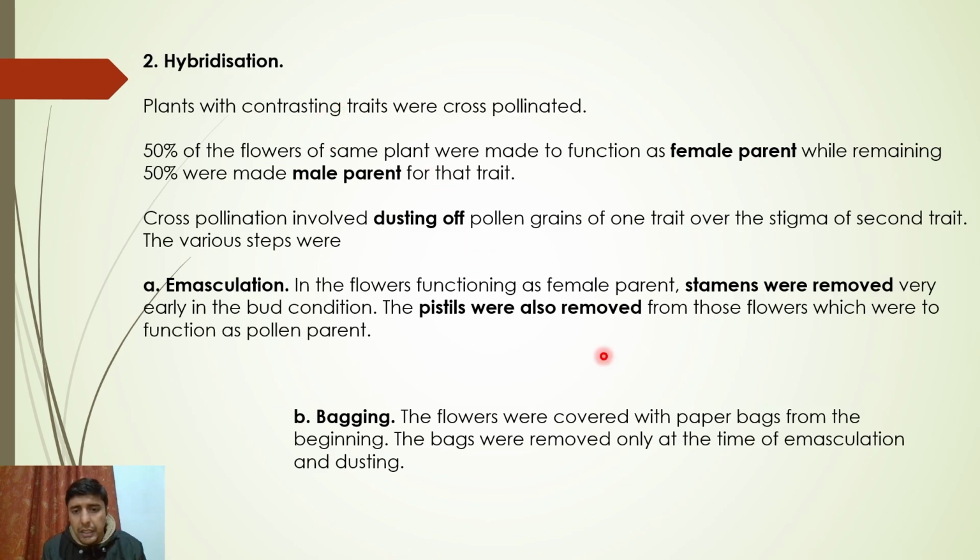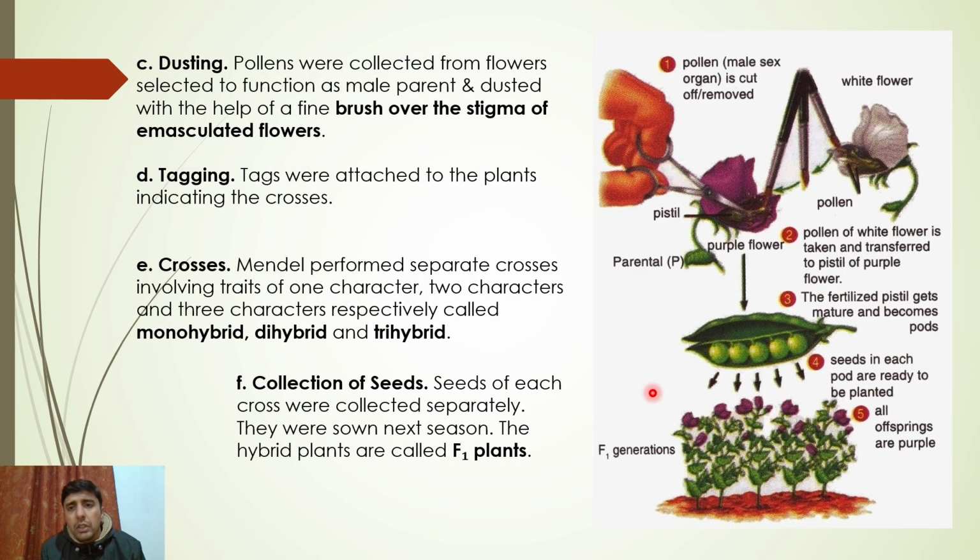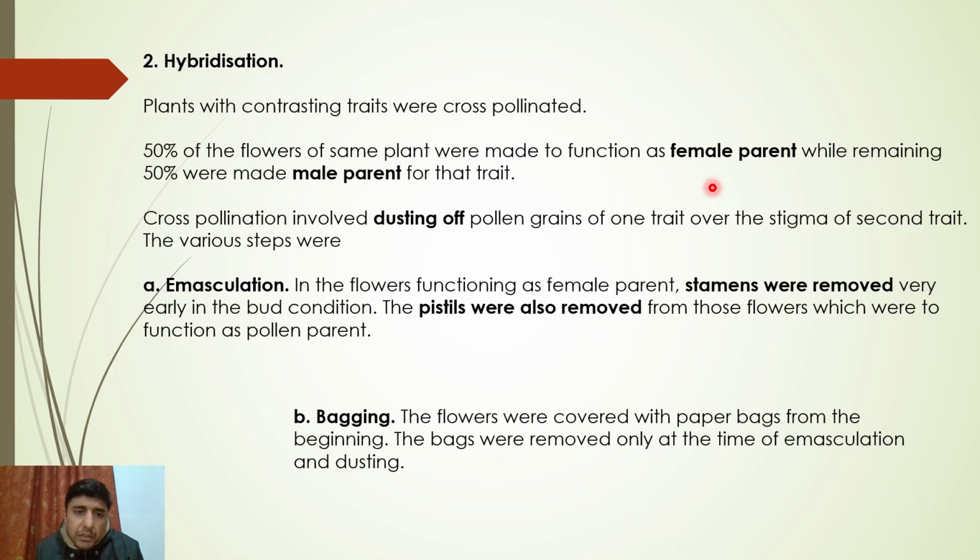Let me show you a slide. Next slide. So here it is. This is a purple flower, and this is a white flower, contrasting traits. One was made a male, another was made a female. By the way, this process is known as emasculation.